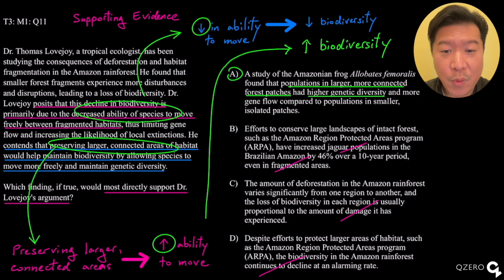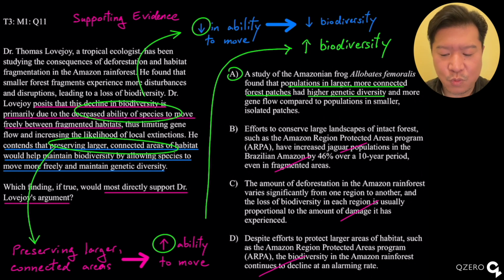So when we look at answer choice Alpha, it says populations in larger, more connected forest patches, which connects to the preserved larger connected areas here, had higher genetic diversity. So a higher genetic diversity would mean higher biodiversity. So Alpha seems to work and is aligned to the kind of answer that we are anticipating.